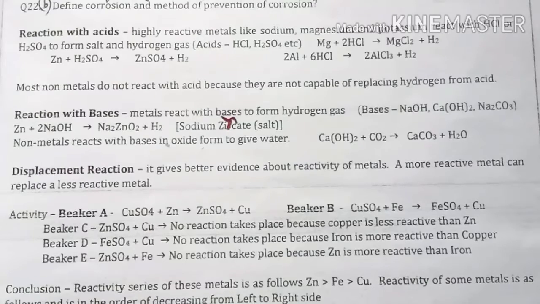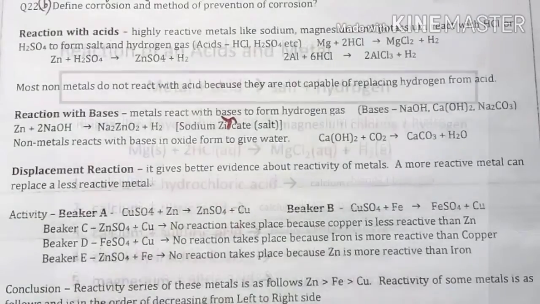Highly reactive metals like sodium, magnesium and potassium, when reacted with HCl (hydrochloric acid) or H2SO4 (sulfuric acid), form a salt and hydrogen gas. So let's understand this reaction of acids with metals with the help of chemical equations.